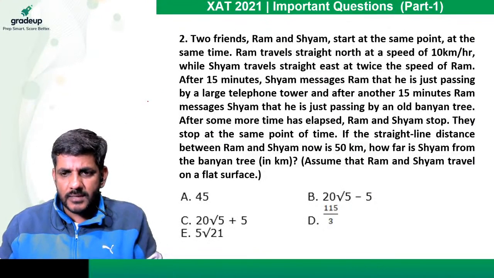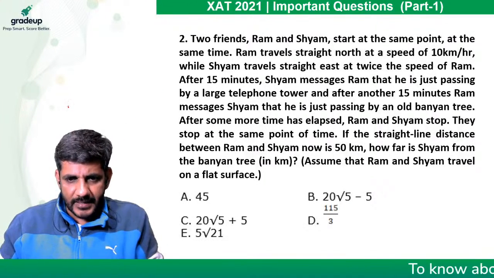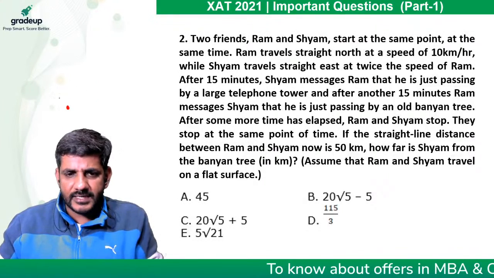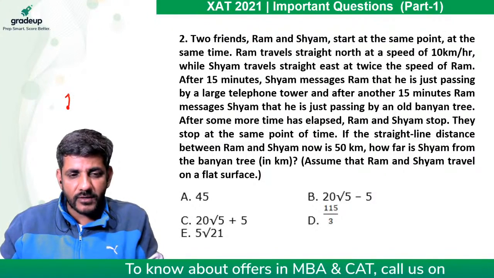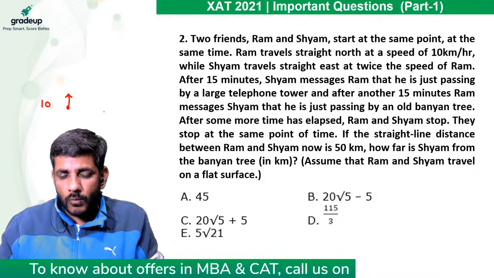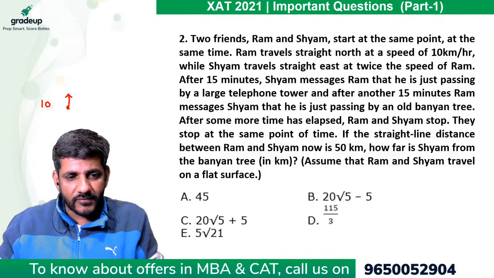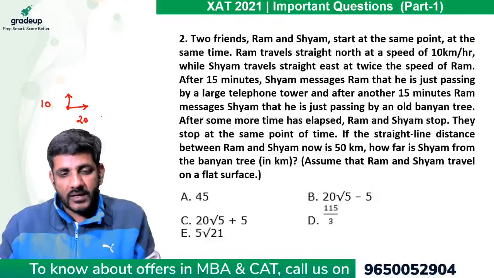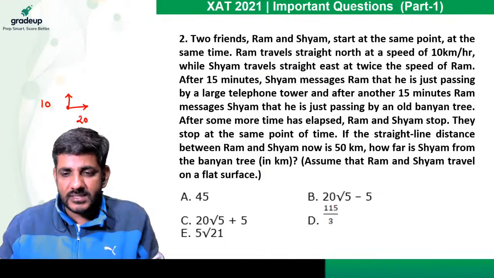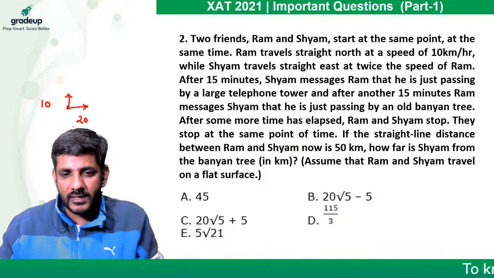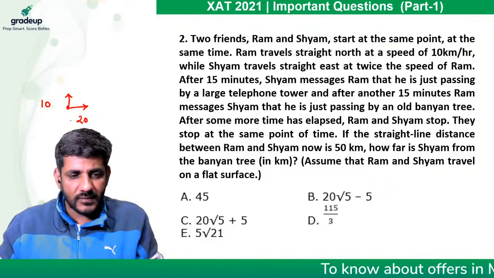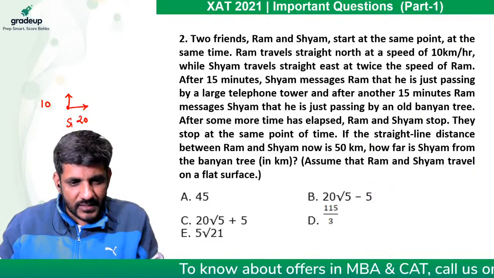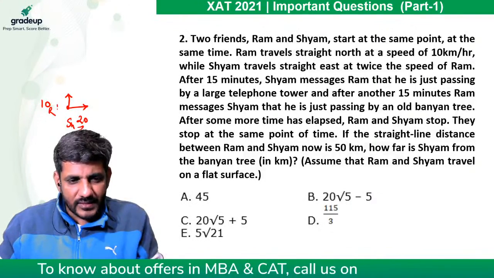Two friends, Ram and Shyam, start at the same point at the same time. Ram travels straight north at a speed of 10, while Shyam travels straight east at twice the speed of Ram, so he is running at a speed of 20. After 15 minutes, Shyam messages Ram that he is just passing by a large telephone tower. So Shyam is going this way, and Ram is going in this direction.